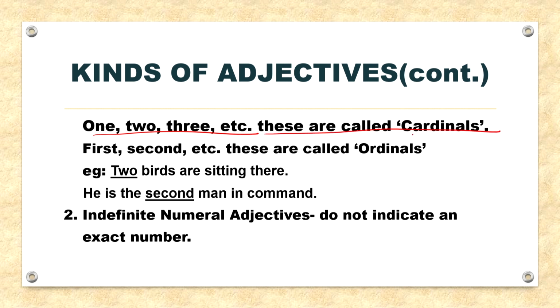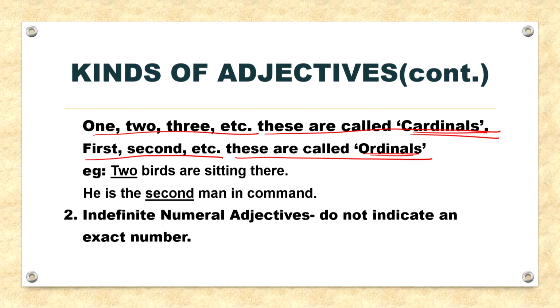These are your cardinals, and first, second, third and so on, these are called your ordinals. So, a cardinal basically denotes how many, and an ordinal denotes the order of things in a series. For example, two birds are sitting there. He is the second man in command, and so on.